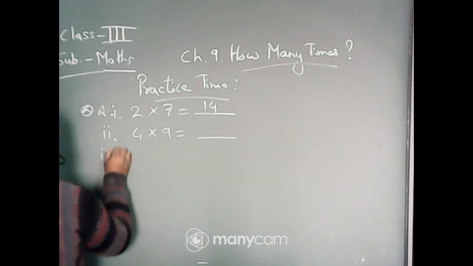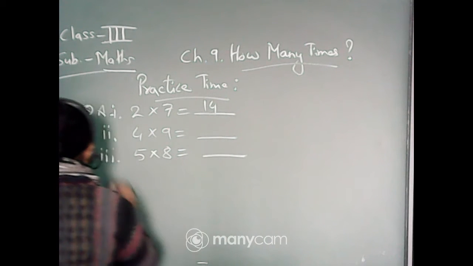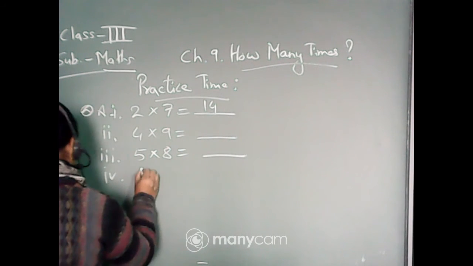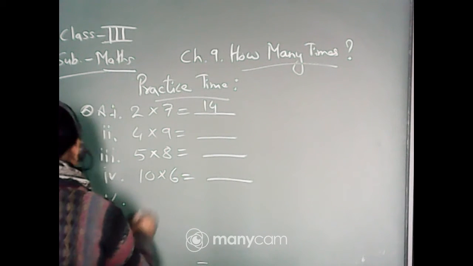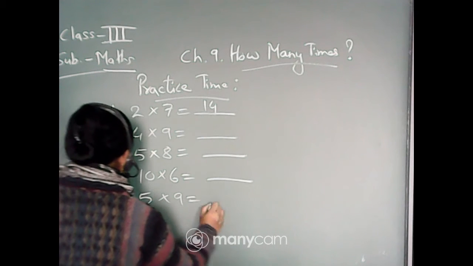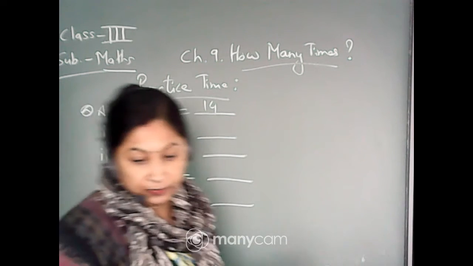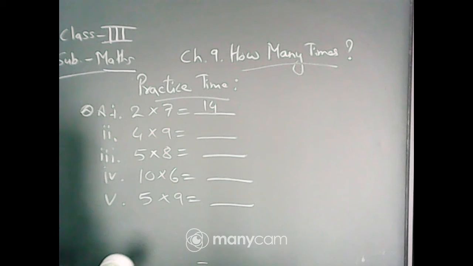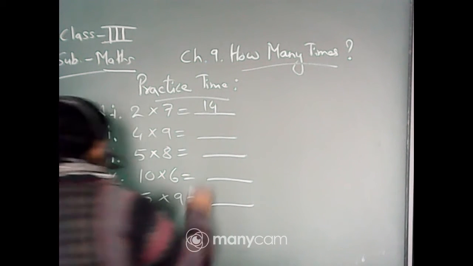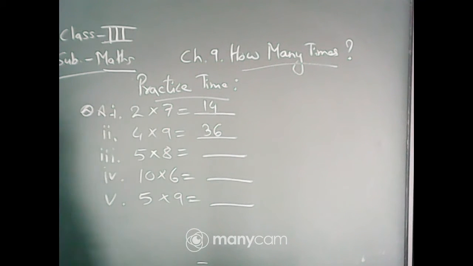Next, write the next one. 4 into 9. Yes, very good. You all are giving the correct answer. 4 into 9, 4 nines are 36, or 9 fours are also 36.